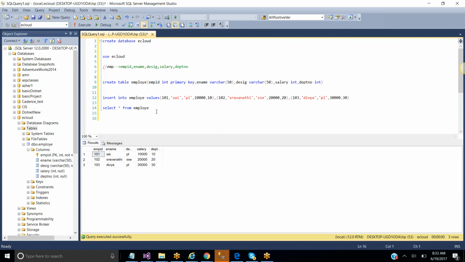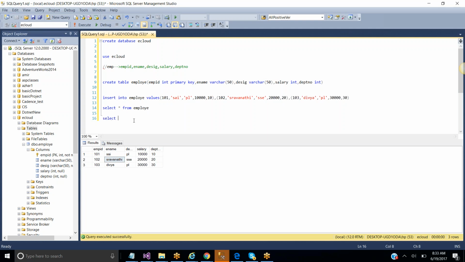Now my requirement is I want to select the employees whose name starts with S. How many employees are there whose name starts with S? Those 2 employees are Sai and Shravanti. Those people's names start with S. Am I right? Now observe here how to write the query to select the names of the employees whose names start with S.